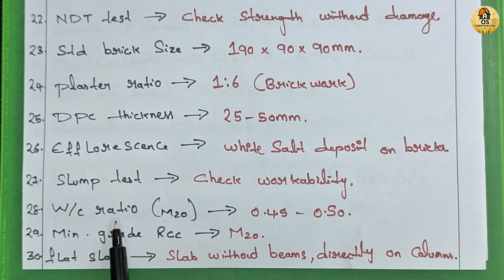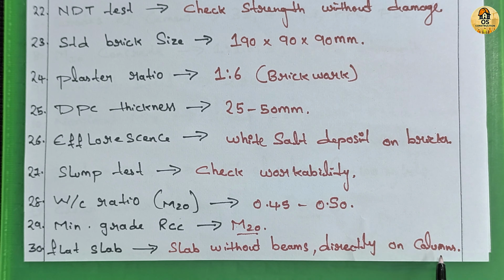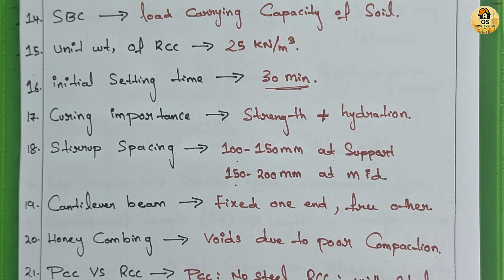Last one is what is a flat slab? A flat slab is a slab without beams, directly supported by columns. It provides better headroom and is commonly used in commercial buildings. These were the 30 most important civil engineering interview questions with answers. If you prepare this, you can perform well in interviews and also on site work.